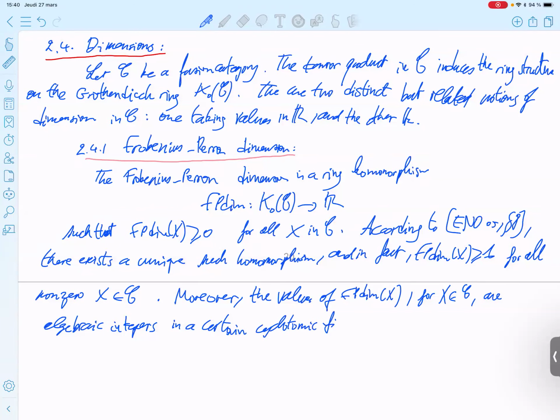For that, see the Annals paper of Etingof, Nikshych, Ostrik, 2005, Corollaries 8.53 and 8.55.